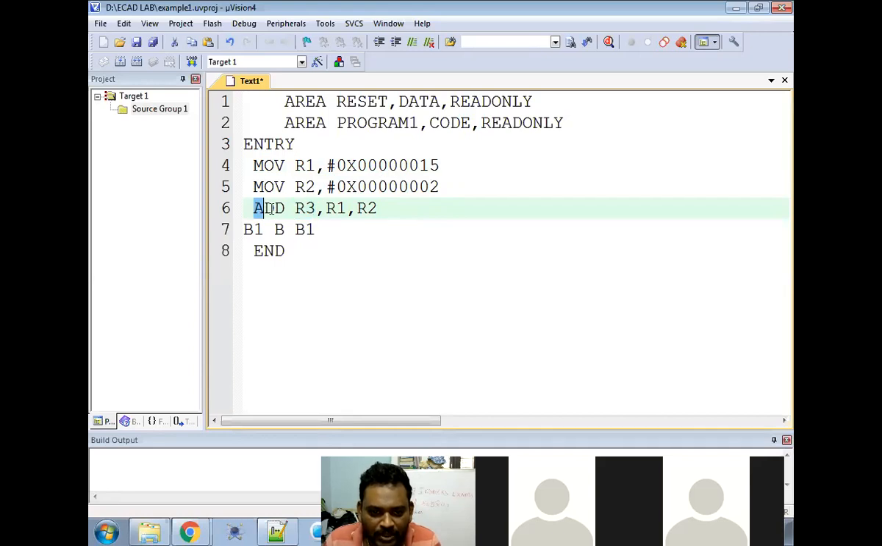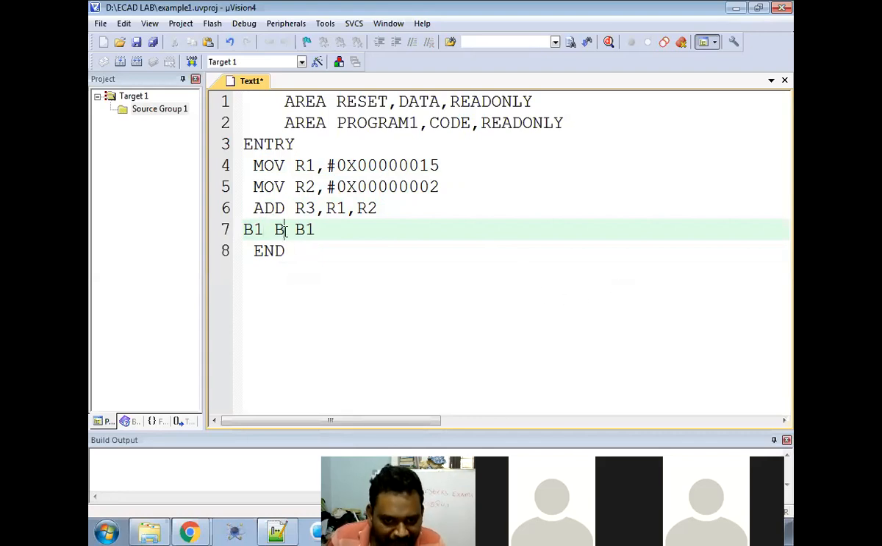Why am I writing this B1 and B1? Here B1 is a branch, like a label. You can write BACK or anything you want. Simply, I want to write an infinite loop.